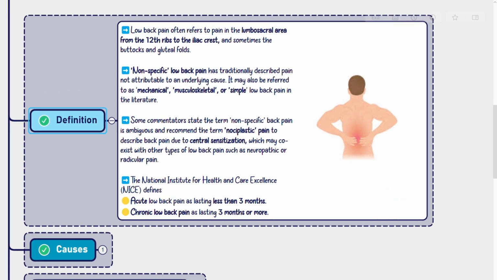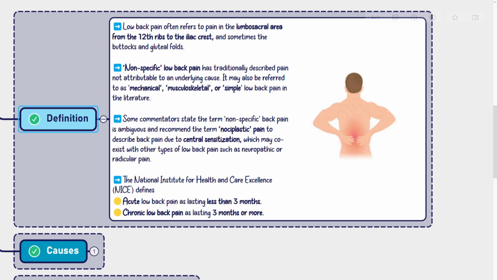Today's topic is lower back pain without radiculopathy. Low back pain often refers to pain in the lumbosacral area from the 12th ribs to the iliac crest, and sometimes the buttocks and gluteal folds. Nonspecific low back pain has traditionally described pain not attributable to an underlying cause. It may also be referred to as mechanical, musculoskeletal, or simple low back pain in the literature.